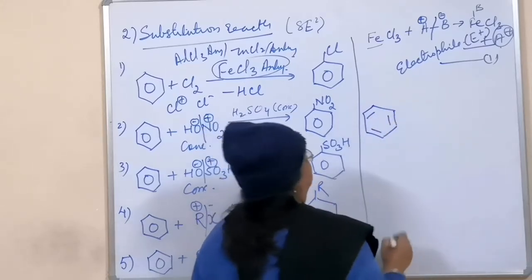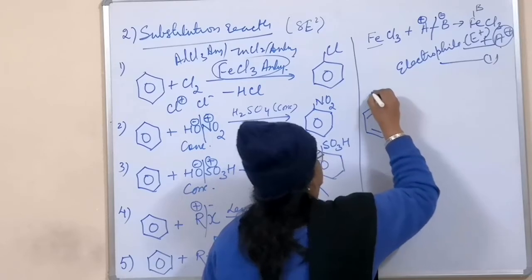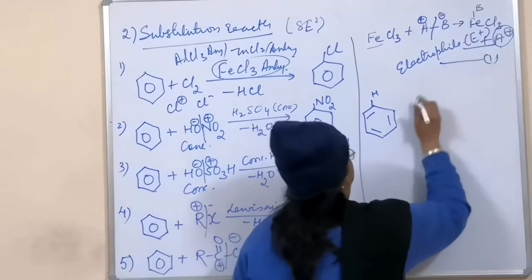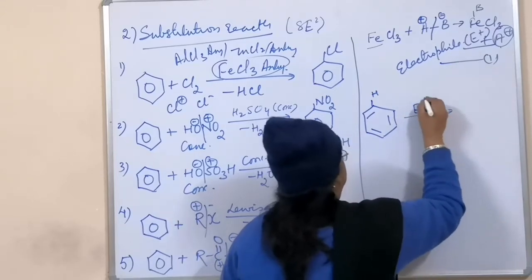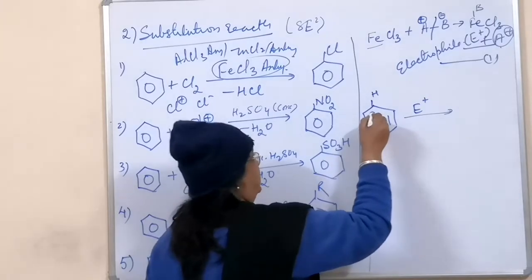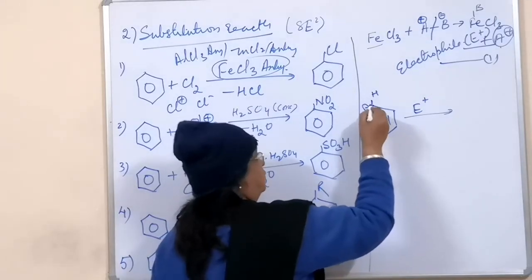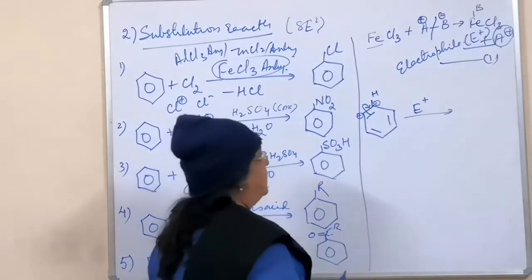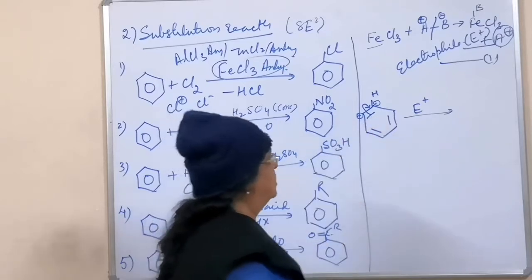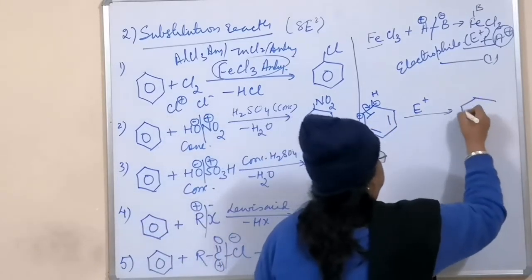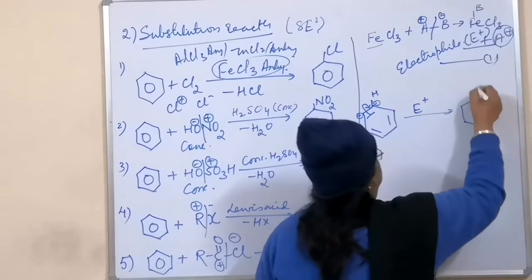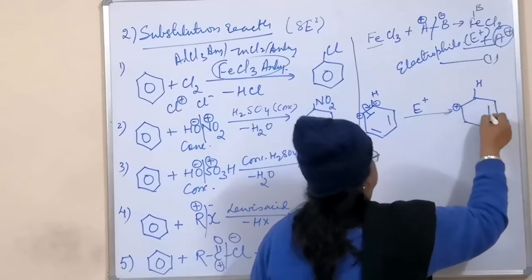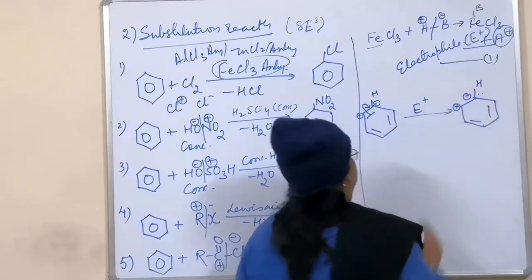one of the hydrogen atoms, as I show, has to be substituted. This will come in contact with the electrophile. When it comes in contact with the electrophile, this is getting electromerized, and the electron is transferred to this side. So here will be a negative charge and here will be the positive charge, and the double bond will be turning into a single bond. So here this is happening, that is hydrogen, and here is your positive charge, here this, and a lone pair and a negative charge.